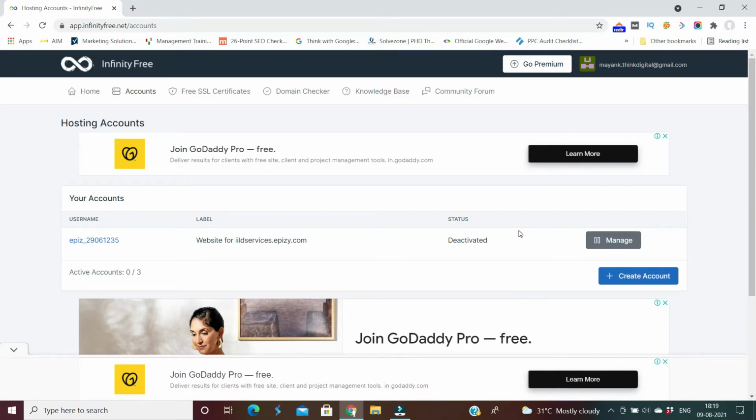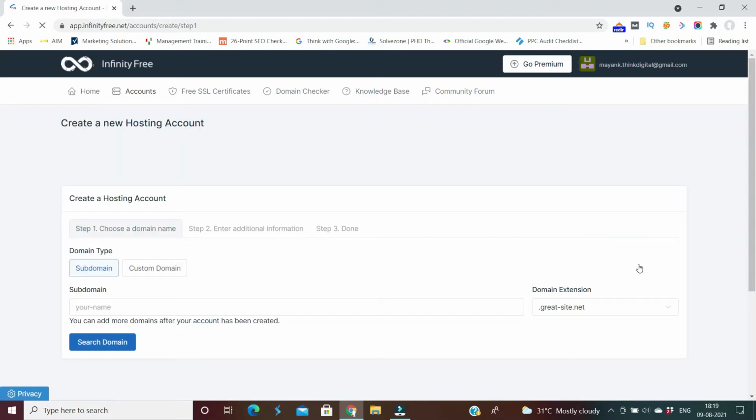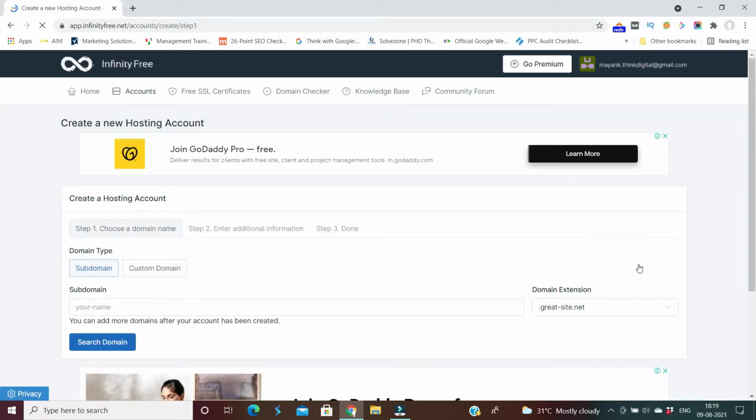When you log in, if you have already created some website, it will be shown over here. Currently I have one website which I created a few months ago, which is now deactivated. Now I can create another account by clicking on the create account option. I will have to find one domain name because I don't have any paid domain here, as I am creating a free website.